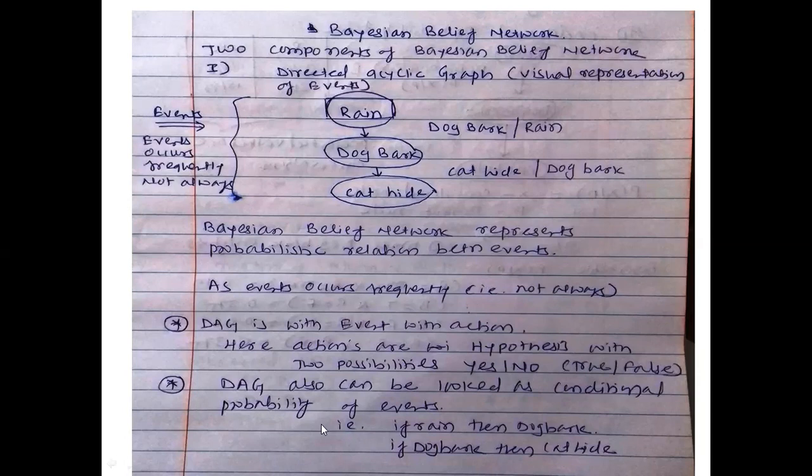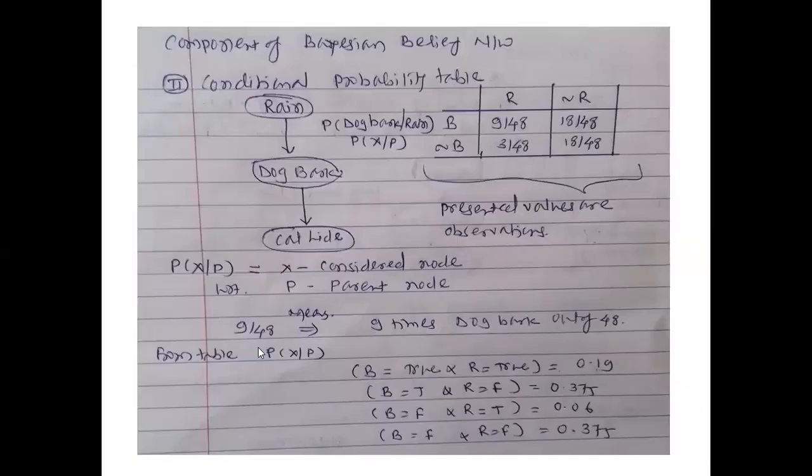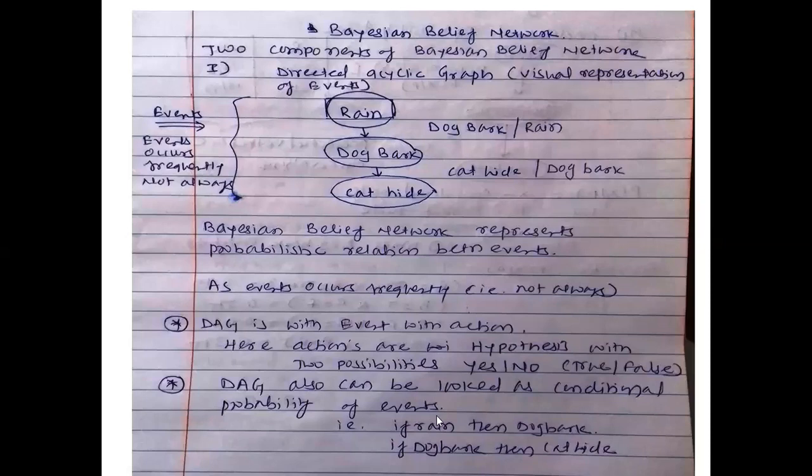Now, this directed acyclic graph can also be looked at as the conditional probability of the events, as we have seen in Bayes theorem, which works with respect to conditional probability. If there is rain, then dog barks and cat hides itself.